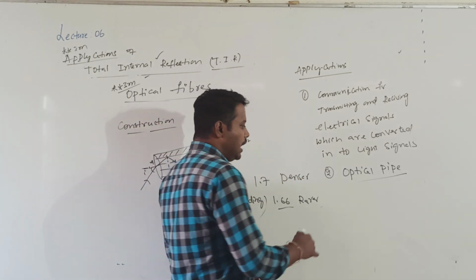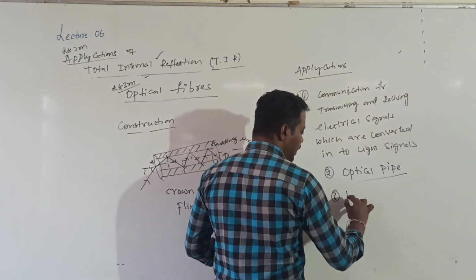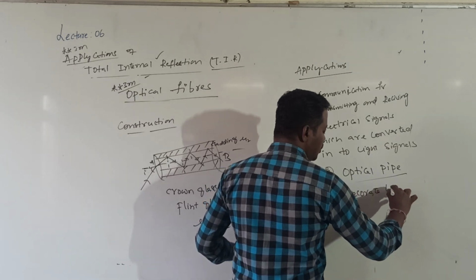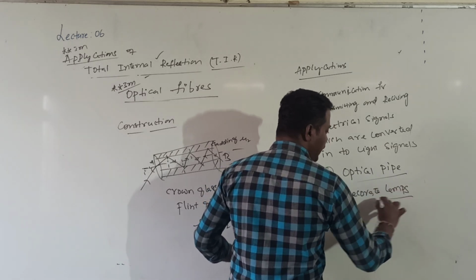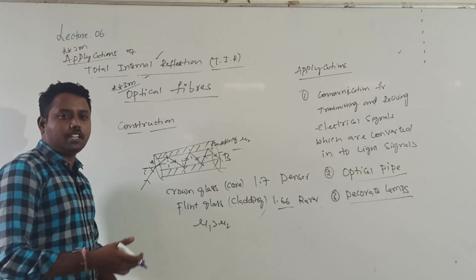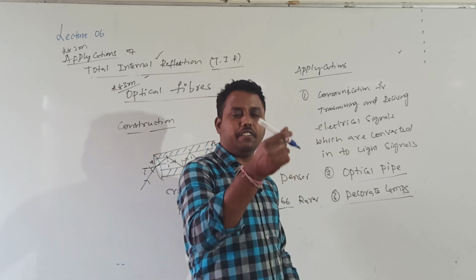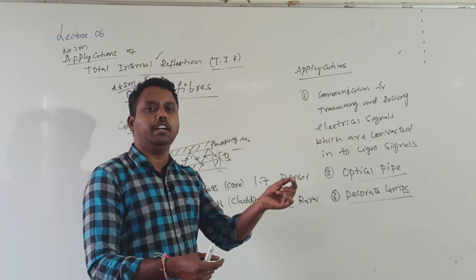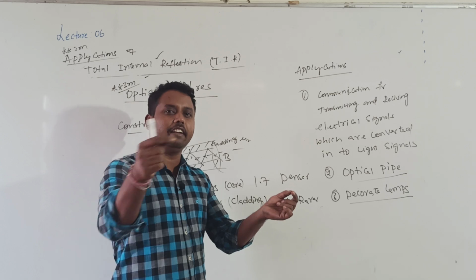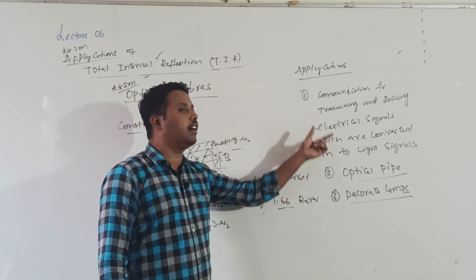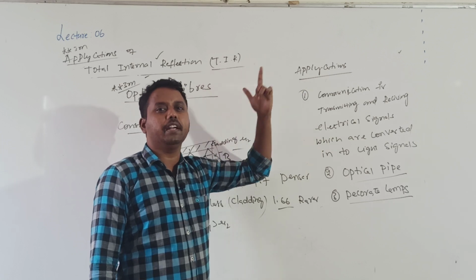Even these optical fibers are used in decorative lamps. When you see outside nowadays, different lamps have recently been used for the purpose of Diwali. There are different lamps with different shapes, where only one end will be connected to a bulb, and you can see the light completely move in a particular shape. The decorative lamps are made up of these optical fibers.